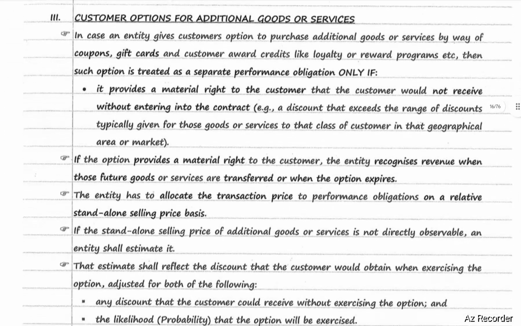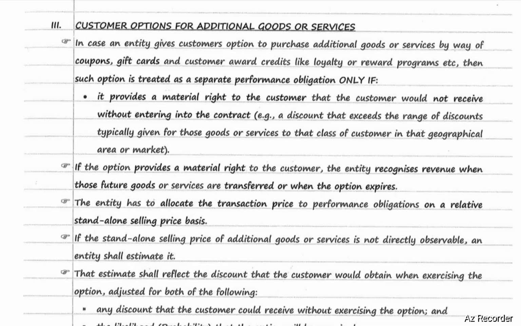Next, customer options for additional goods or services. In case an entity gives a customer an option to purchase additional goods or services by way of coupons, gift cards, and customer award credits like loyalty or reward programs, etc., then such an option is treated as a separate performance obligation only if it provides a material right to the customer that the customer would not receive without entering into the contract. Example, a discount that exceeds the range of discounts typically given for those goods or services to that class of customer in that geographical area or market.